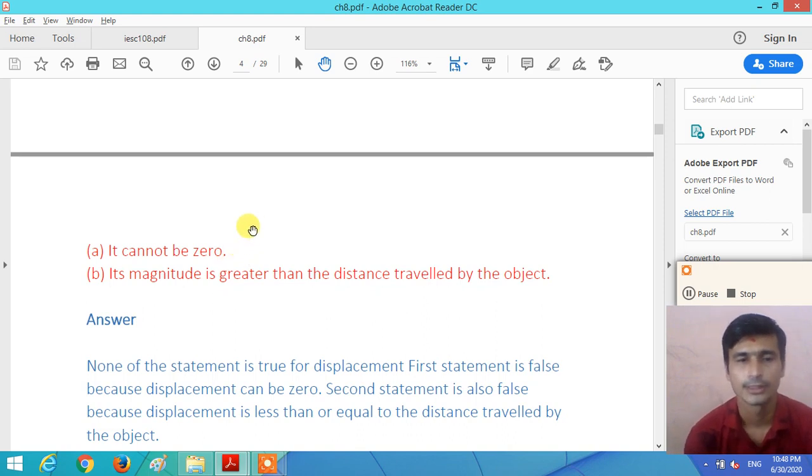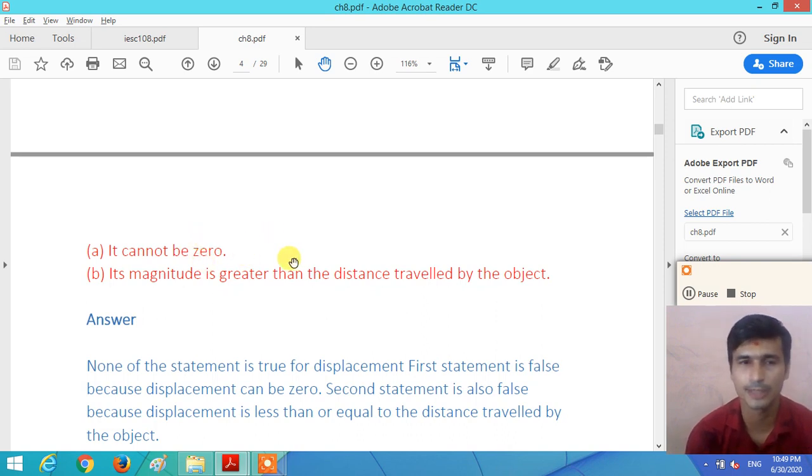So the first statement is false, right? The displacement can be 0 when the final position and the initial position are the same. So the first statement is false.